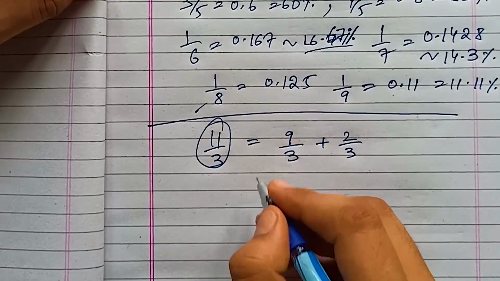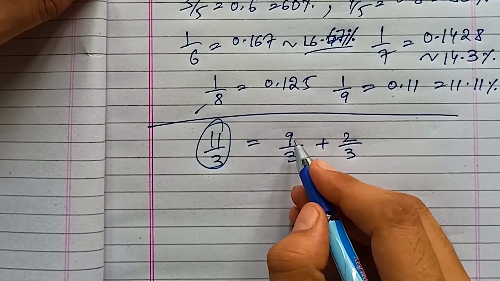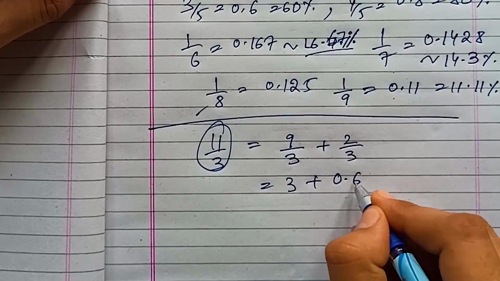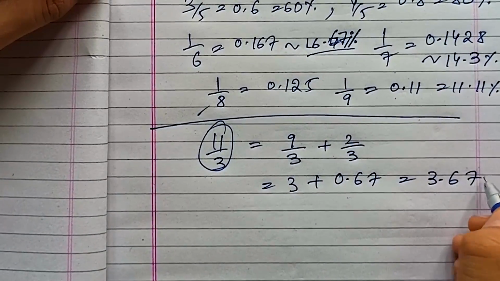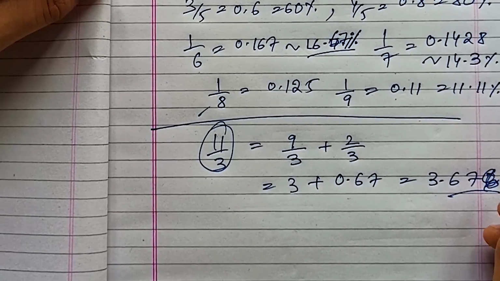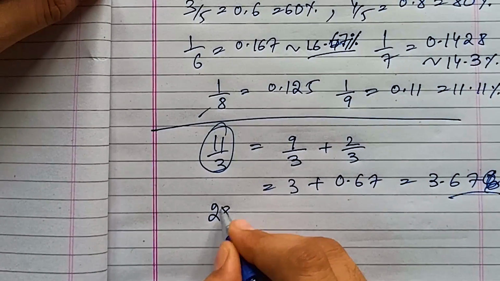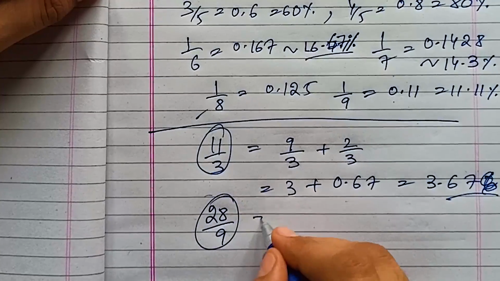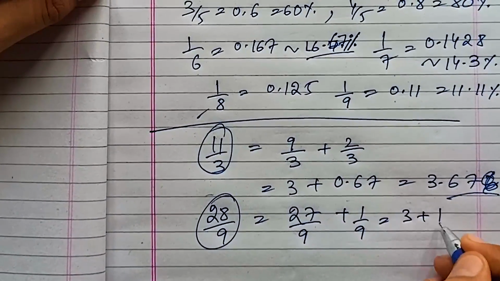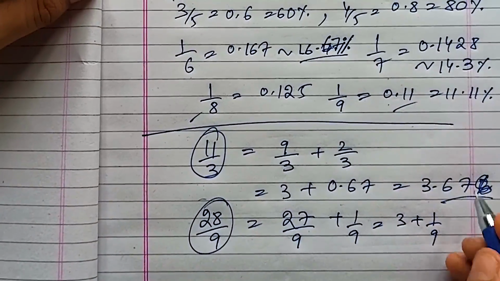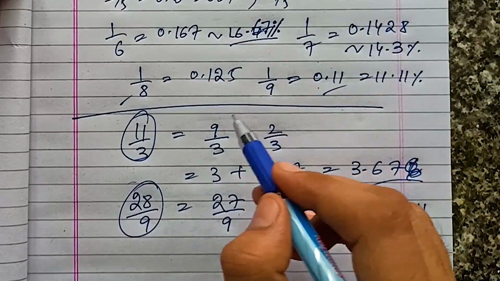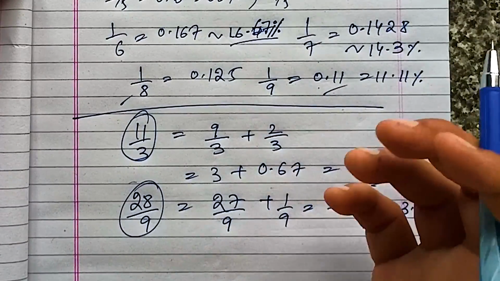Calculating 11 by 3 directly is much harder, but 9 by 3 is 3, plus 2 by 3, you already know, is 0.67. So you get 3.67. This is how you simplify the fractions. Say 28 by 9, if you are given something like this, you can easily put it as 27 by 9 plus 1 by 9. So it becomes 3 plus 1 by 9. You already know 1 by 9 is 0.11, so you can put it as 3.11. If you can do these things, some problems will become much simpler.